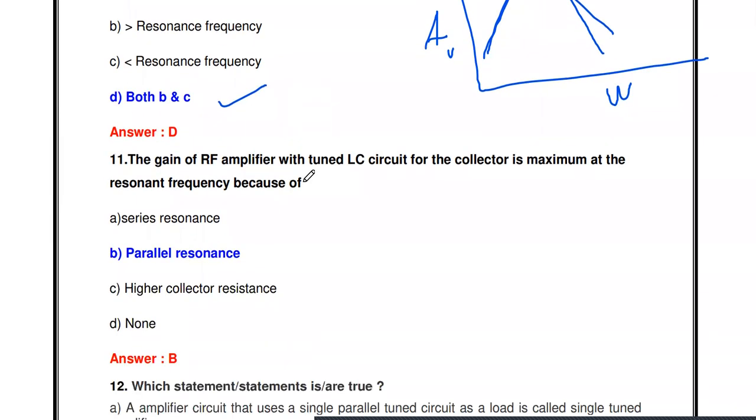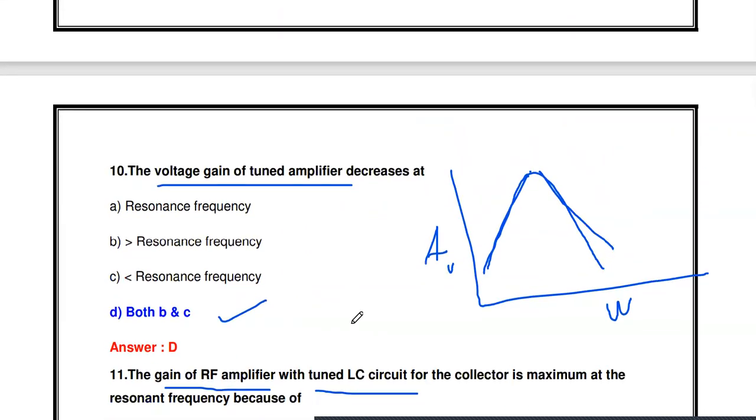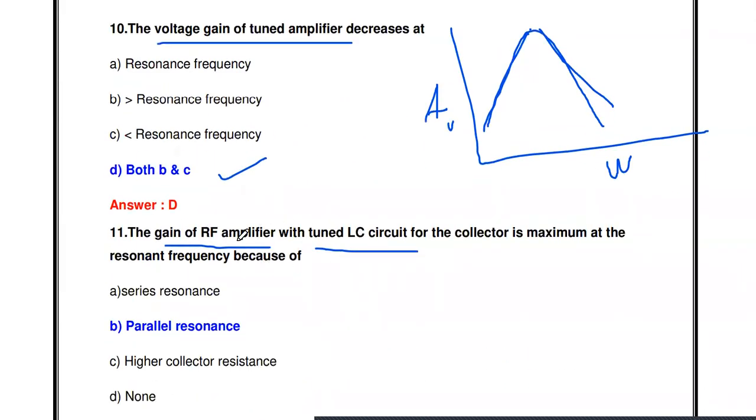Then the next one: the gain of an RF amplifier with a tuned LC circuit for collector is maximum at the resonant frequency because of series resonance, parallel resonance, higher collector resistance, or none of these. Why do we get high gain at the resonant frequency in an RF tuned amplifier?